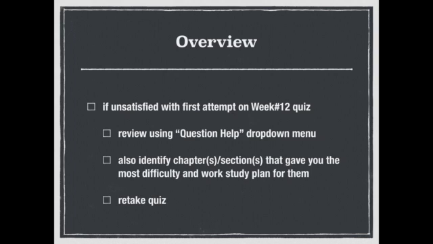You might also want to identify any items in chapter 15 or 16. So if you notice, for example, that all the questions you got wrong were in chapter 15, I would recommend that you work the study plan for chapter 15. Or if you notice there's one section in chapter 15 and one section in chapter 16 that was giving you difficulty on the quiz, I recommend you work the study plan for those specific sections in each of those chapters.